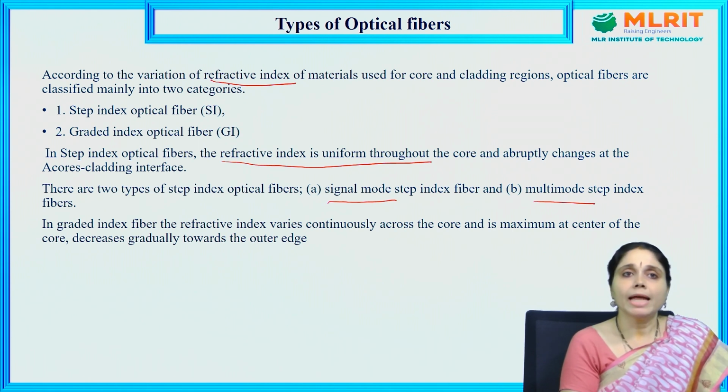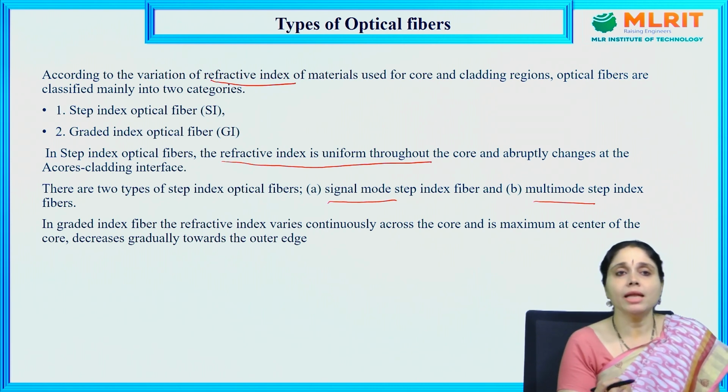Next one is graded index fiber. The refractive index varies continuously across the core and is maximum at the center of the core and decreases gradually towards the outer edge. We shall discuss this in detail in the next slide.